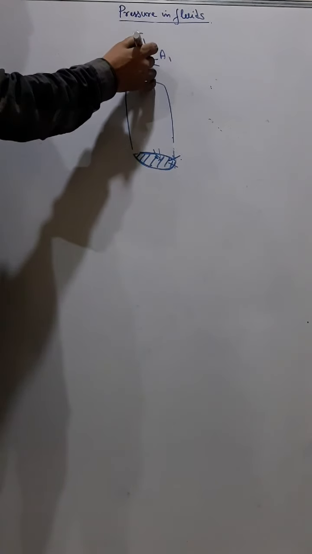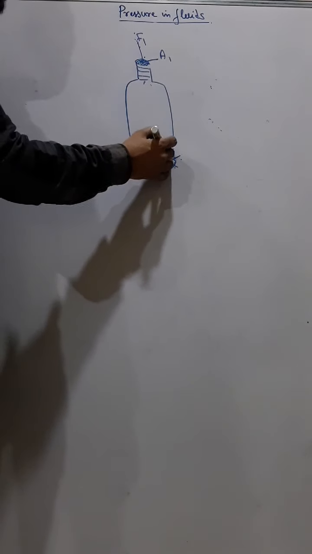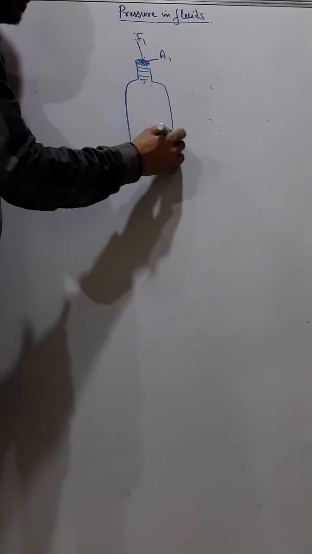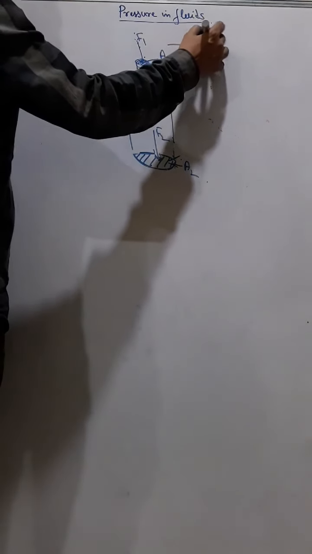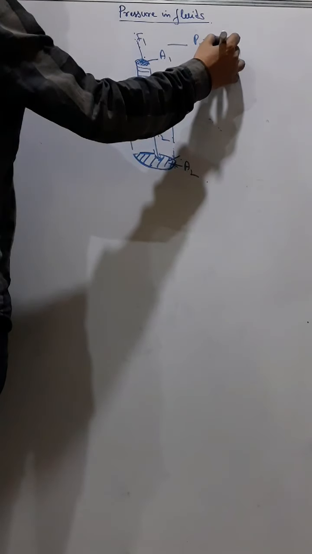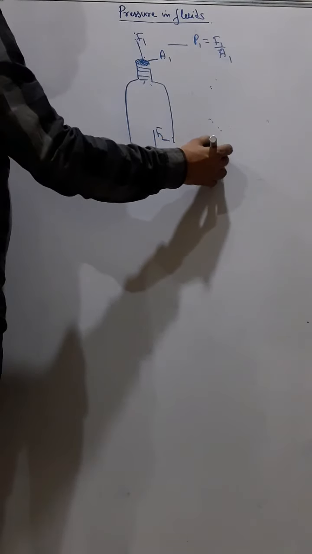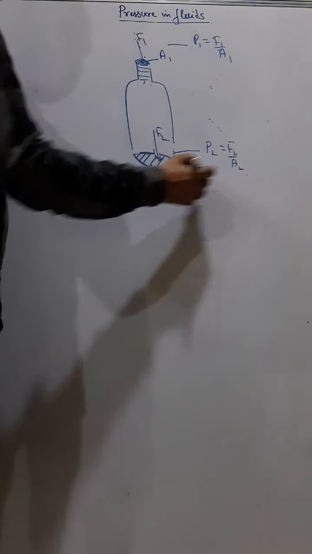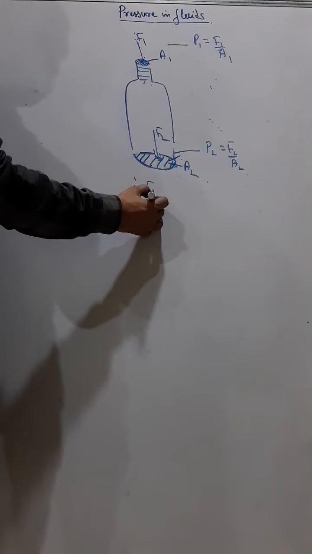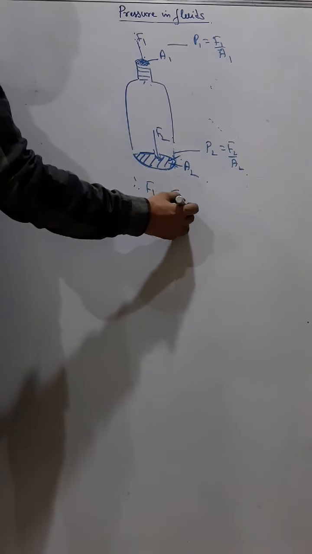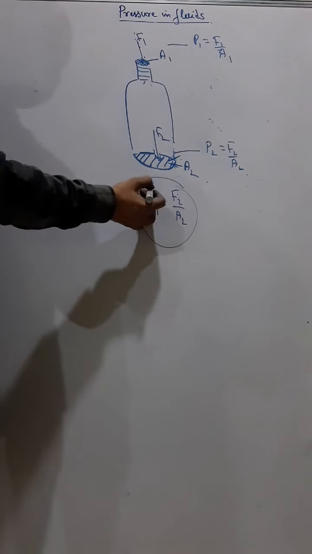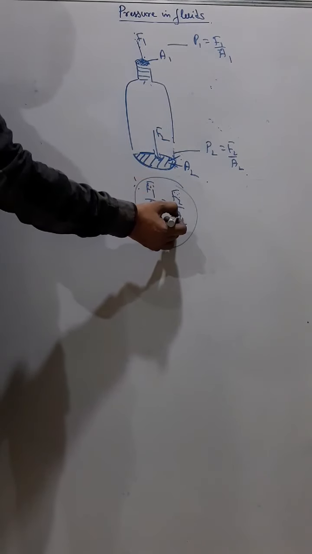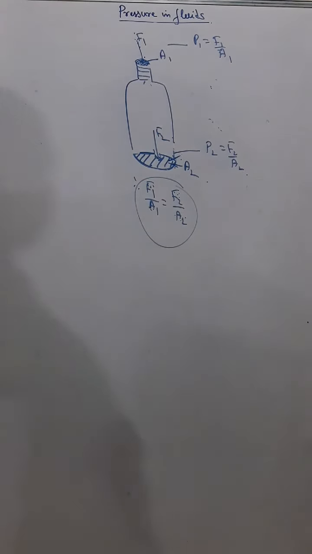So finally, we give a force here and another force, F2, is produced here, and this is A2. According to Pascal's law, the pressure here is F1 by A1, and the pressure here is F2 by A2. So I can simply use F1 by A1 is equal to F2 by A2. Understand? Now out of these four, if any three are given to me, I can get the fourth. That is how we do numericals related to Pascal's law.